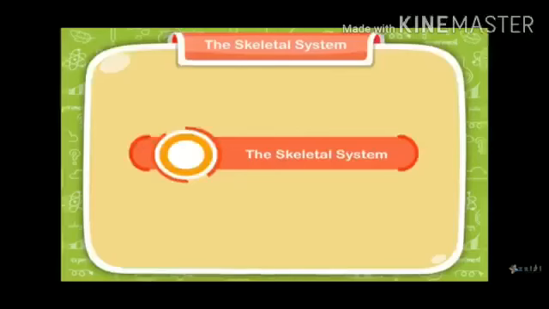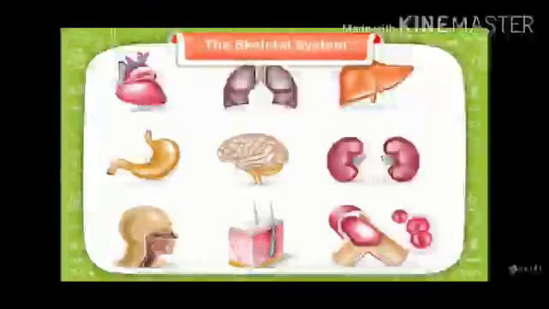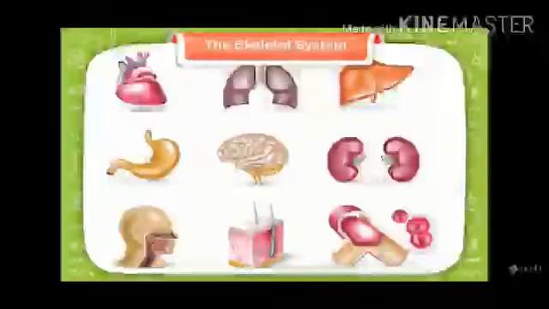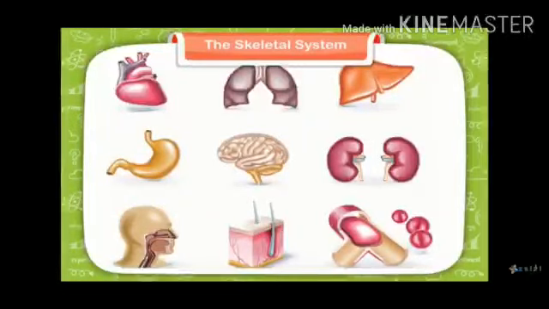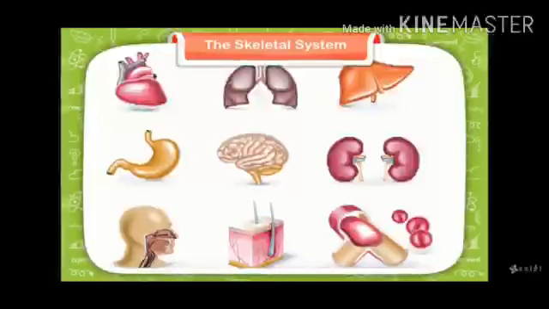So today we will discuss the skeletal system. Our body is made up of many organs. Some are visible to us and some are not. The organs which are visible to us are called our external organs, and the organs which are not visible to us are called our internal organs. Examples of external organs are our legs and hands, and examples of internal organs are our heart, brain, lungs, kidney, etc.